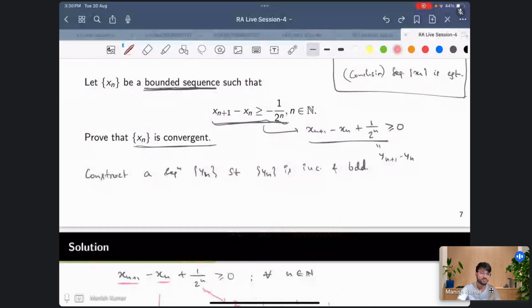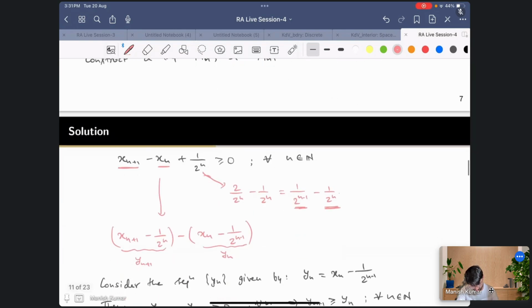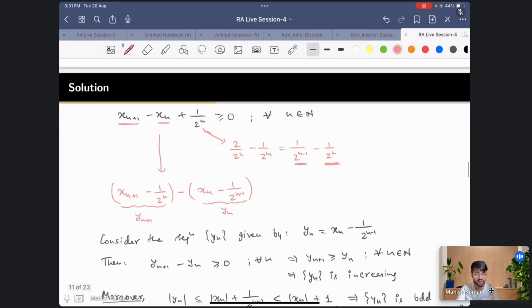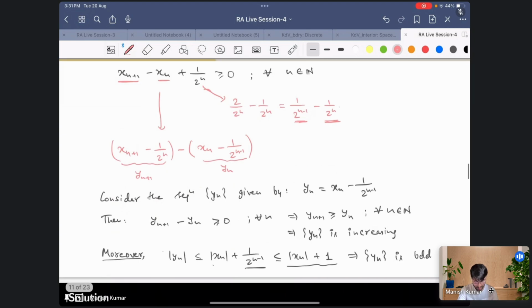So what our next goal was: xn we know that it is bounded. Let's try to find some other sequence using this xn, so that the resulting sequence is bounded as well as increasing. And for increasing, we have to use this estimate, and using this estimate, I decomposed into two parts so that I can define the sequence yn, and then we were lucky that we got this yn to be increasing as well as bounded, right? So using the boundedness of xn and this term, we got that yn is bounded.